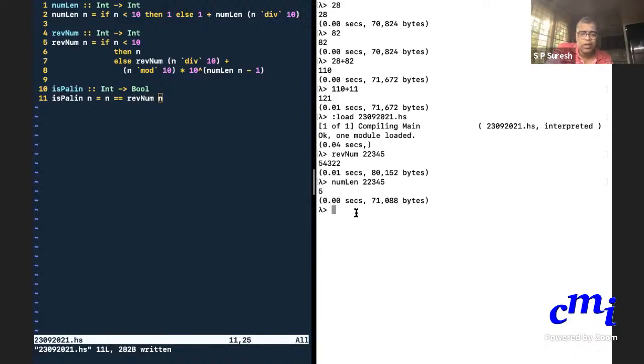So I'll come back here. I need to reload, so I'll say reload, or I can just say colon R. That will automatically reload that same file. If you have to load a different file, you would again say colon L 2109 or whatever.